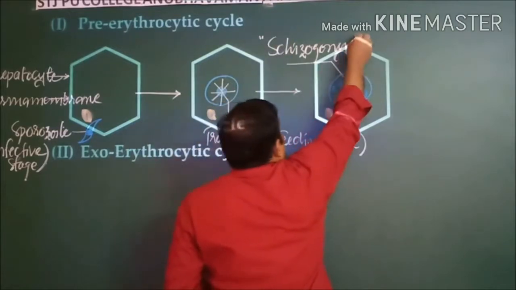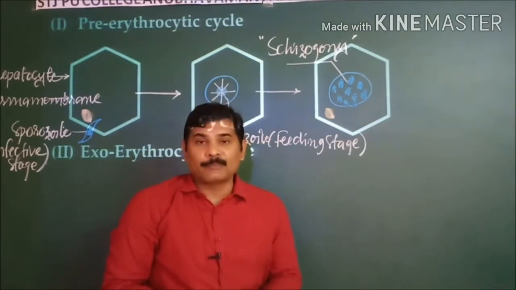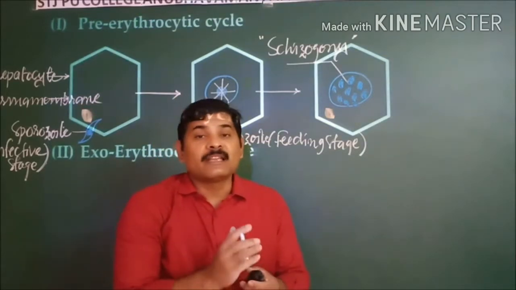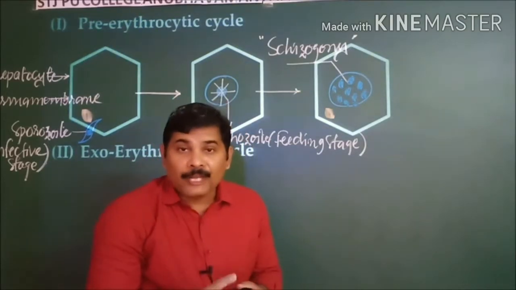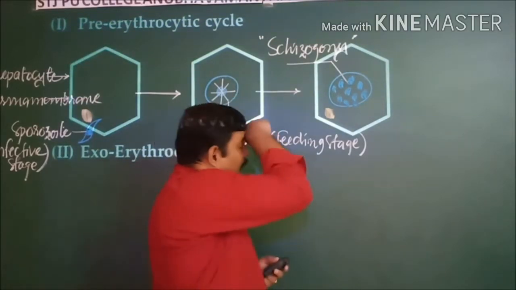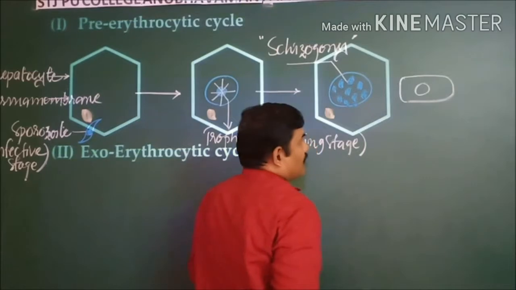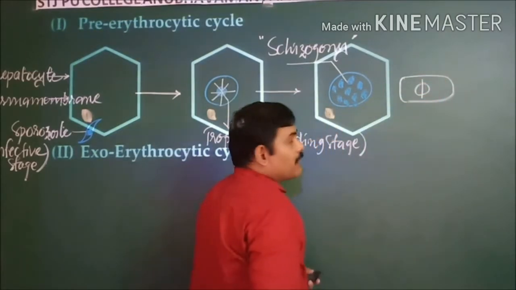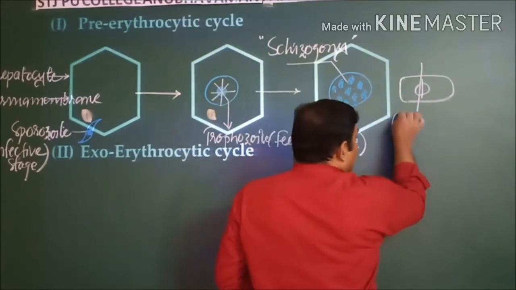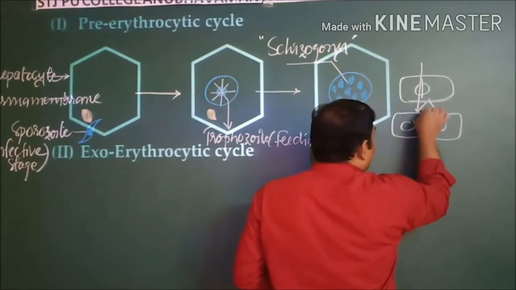Then what is the difference between schizogony and cell division? Generally, cell division takes place in two different steps. The first step is known as karyogony, in which the nucleus divides. After each karyogony, it is followed by a cytoplasmic division also, and that is the actual cell division. I'll give you the detailed information. Here, this is division of the nucleus. After every nuclear division, cytoplasmic division also is carried out, resulting in two daughter cells being produced.